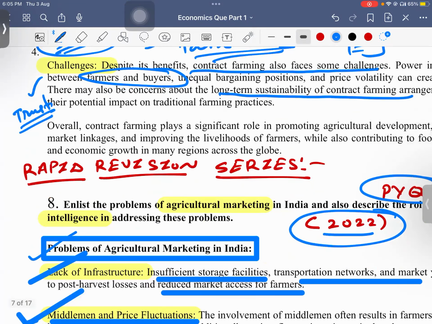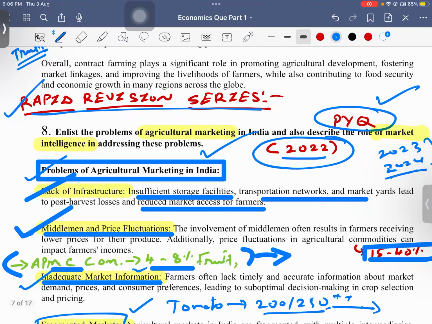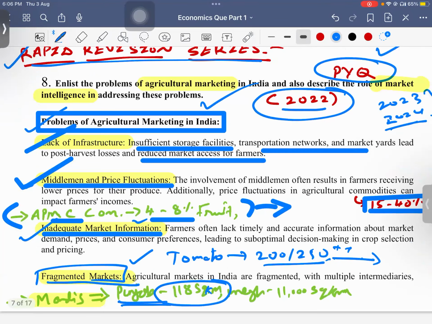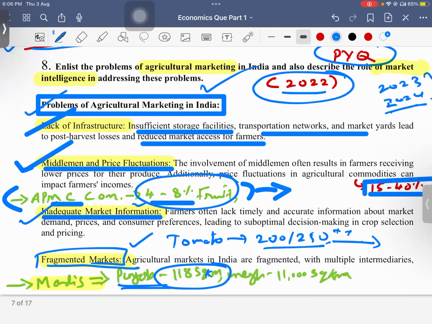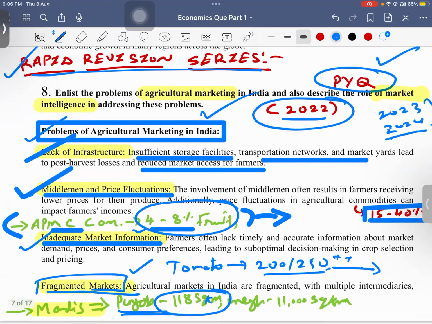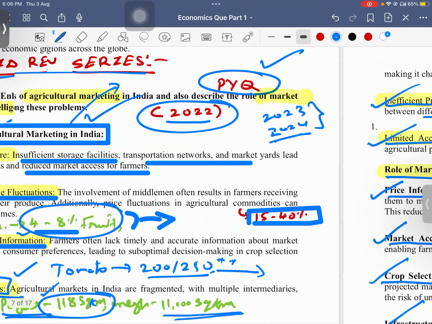In the 2022 question, problems of agriculture marketing in India, I told you about APMC, where you have to pay 4 to 8%. In mandis also, there is one per 11,000 square kilometers in Meghalaya, but in Punjab we have a mandi every 118 square kilometers. So these are some problems. This is there for you in GS3 also, in the syllabus. This is on YouTube, where I have taken a detailed class.